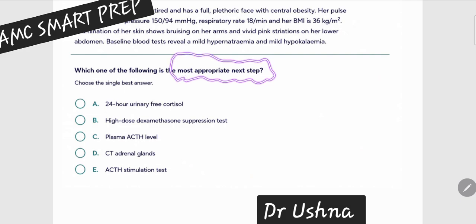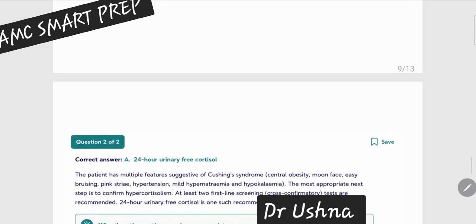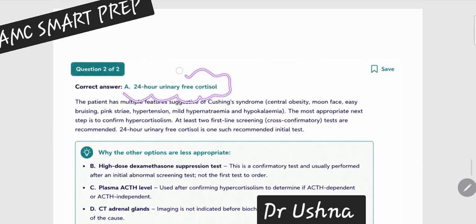Okay, they are not talking about the confirmatory or the most definitive step, they are asking about the next step. So if clinically you are suspecting Cushing syndrome, what should be your approach towards the next step? Remember the initial step we talked about, we had three tests. We had the low dose dexamethasone suppression test, so high dose is out. We have the typical 24-hour urinary cortisol, which is an option. Then after establishing the diagnosis, you go for the ACTH test. So this is out, this is out, this is out, this is out. So you are only left with 24-hour urinary free cortisol.